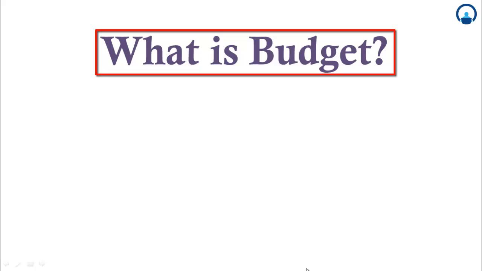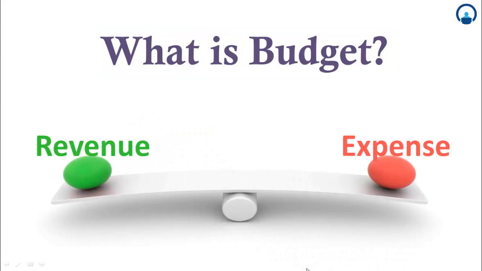The first is, what is a budget? A budget is an estimation of the revenue and expense over a specified future period of time. A budget can be made for a person, family, group of people, business, government, country, multinational organization, or just about anything else that makes and spends money. So what does budget mean? It is an estimation of revenues, that is the income which a person, a company or a government authority has, and the expenses which they make over a specified future period of time.